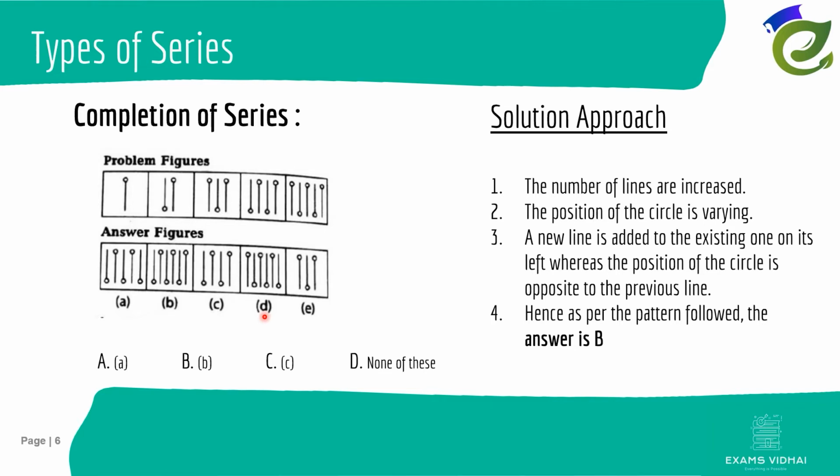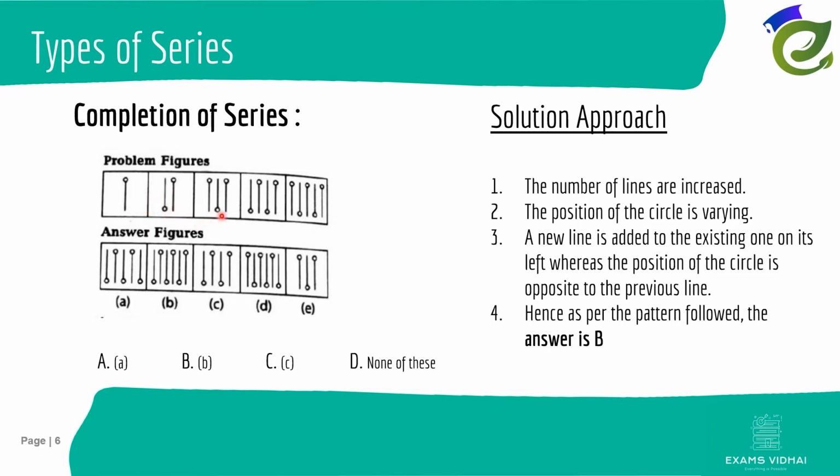Okay, so now after figuring out that the number of lines is increasing, we have to check some other feature which will give us our answer. If you observe it properly and analyze it, one more pattern is that in the first block our circle is at the top, but then when the second line is introduced, the circle is at the bottom.